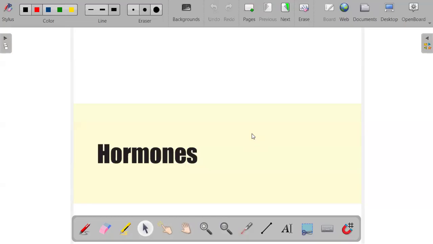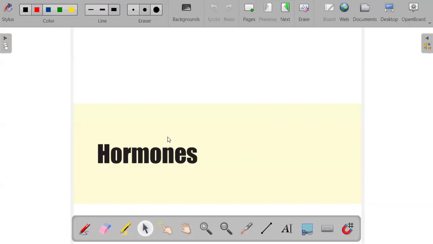So we're going to be talking about hormones today in our physiology class. This is a subsection of the endocrine physiology that we are looking at. Today we're going to do the hormone part of the endocrine system.